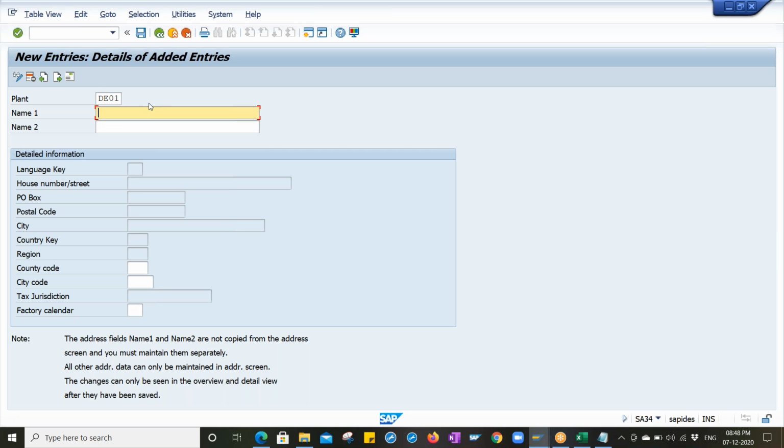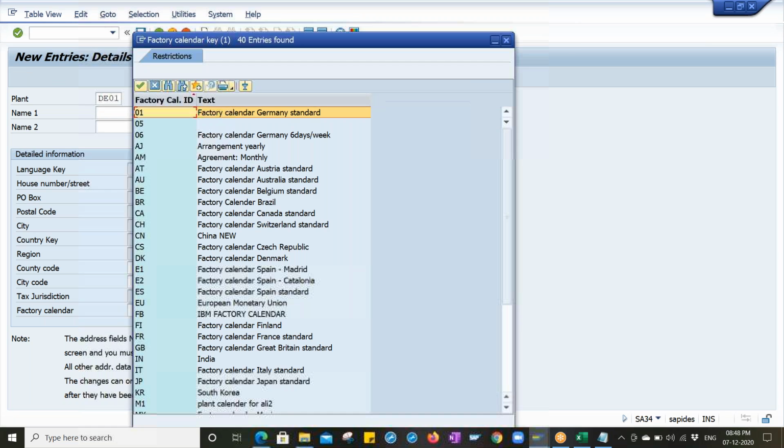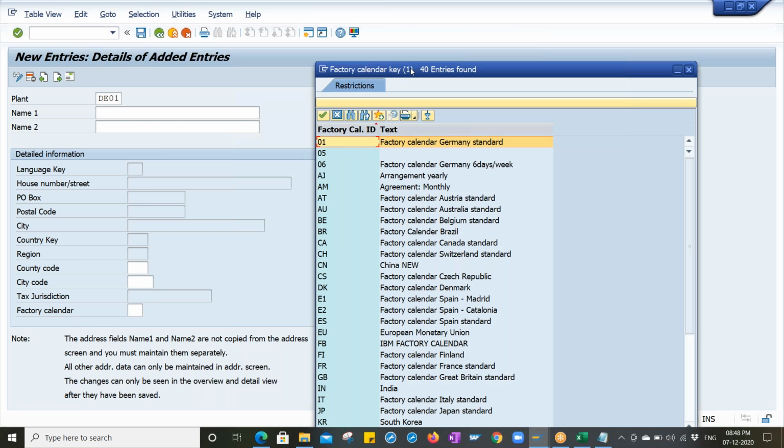The name is not required over here, you can enter the factory calendar. So what is the factory calendar? I'll tell you one thing. The factory calendar means which state your plant belongs to. Suppose I'm in Bangalore, in Karnataka state. The working holidays and some public holidays are a little bit different from other states. Definitely, right? Dasara and festivals are a little bit different as compared to others. Different states have different festivals, and high priority festivals are different.